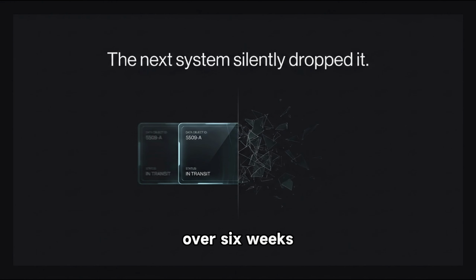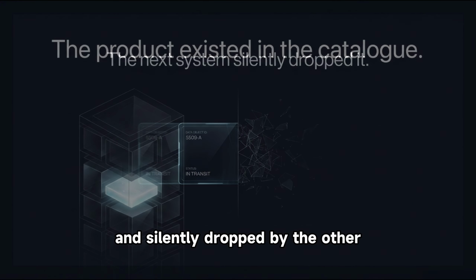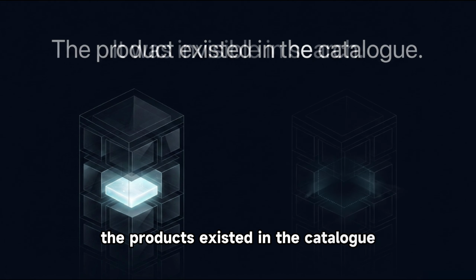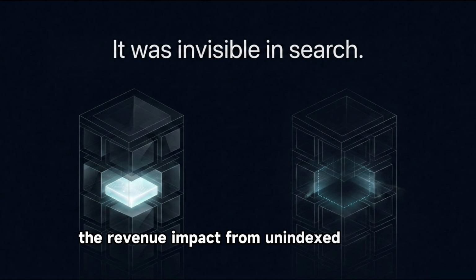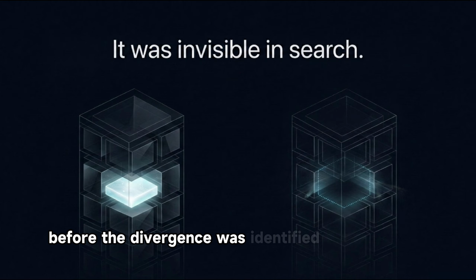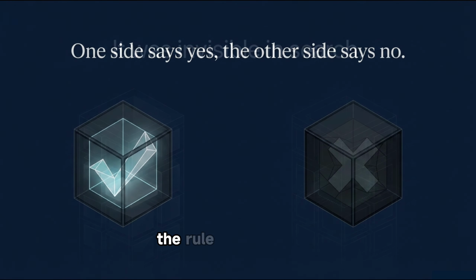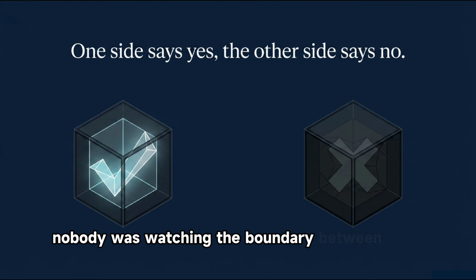Over 6 weeks, approximately 14,000 product listings were accepted by one service and silently dropped by the other. The products existed in the catalogue. They were invisible in search. The revenue impact from unindexed listings was estimated at 290,000 before the divergence was identified and corrected. The rule was the same. The measurement was not, and in a distributed system, nobody was watching the boundary between them.